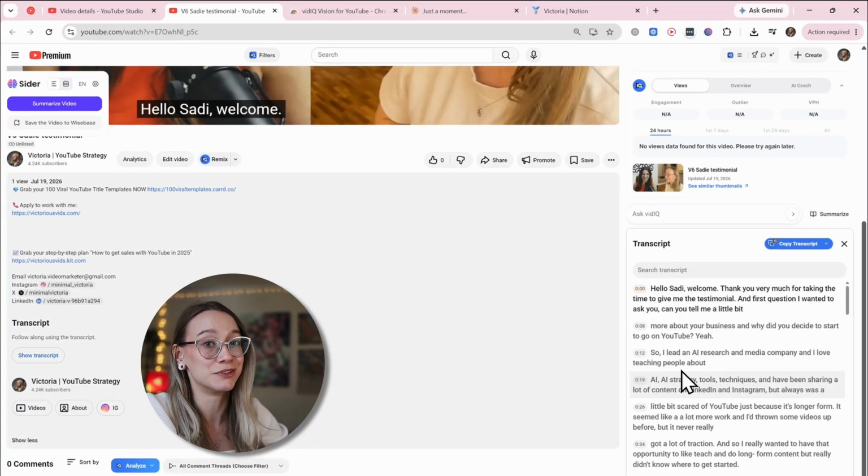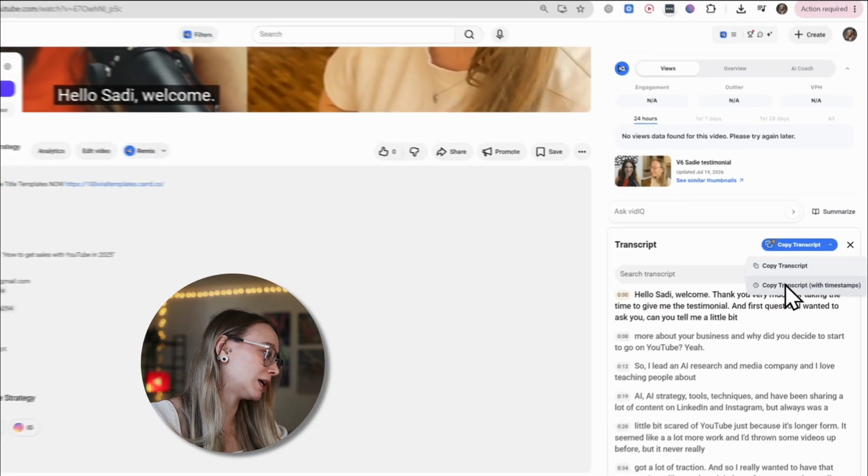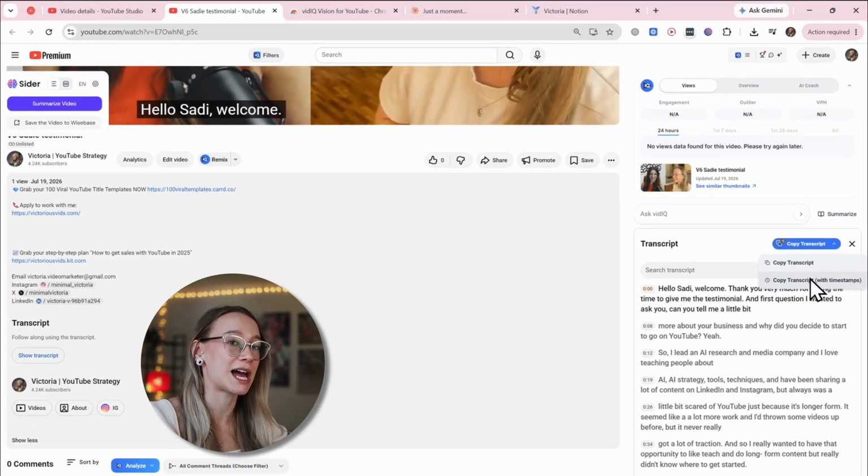So we're all about doing this faster. So what I do is I just use this button created by vidIQ, and I click the arrow and I click copy transcript with timestamps. It's very important to copy the timestamps because this way our chapters will start exactly where that section starts and end exactly where the chapter ends. You'll see what I mean if you don't get it for now.